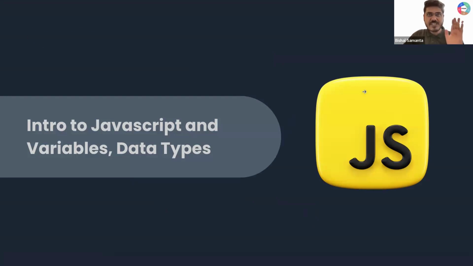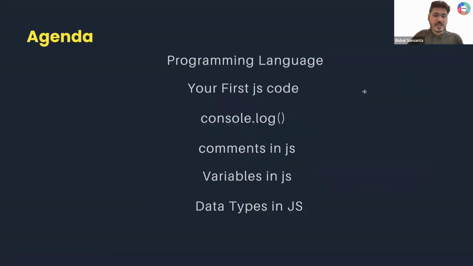Okay, so let me share today's agenda first. After today's session, what are the things we are going to learn? First, what is a programming language, and why do you even need one? Then we'll start from practical. How many of you like practical first? So we'll start from zero, with your first JavaScript code. We'll learn it together. We'll see what console.log is in JavaScript with a practical example. We'll see comments, what a variable is in JavaScript, and what data types are present in JavaScript. And at the end, obviously, we are going to do some story and all. Cool. So that should be the agenda for the session.